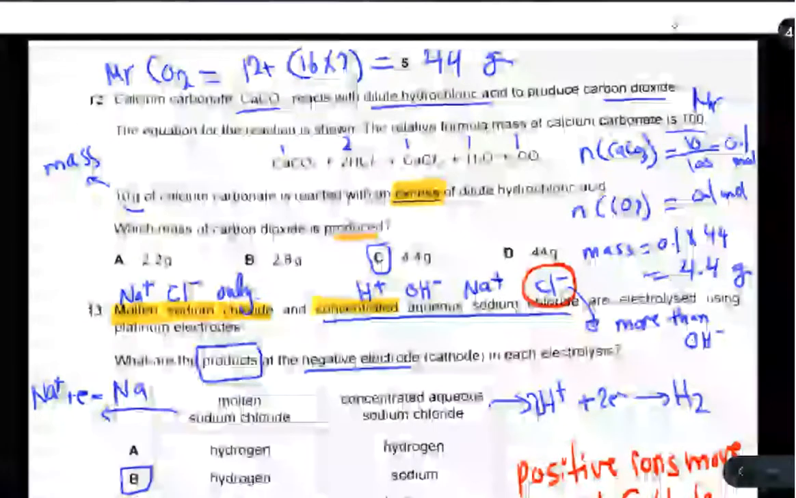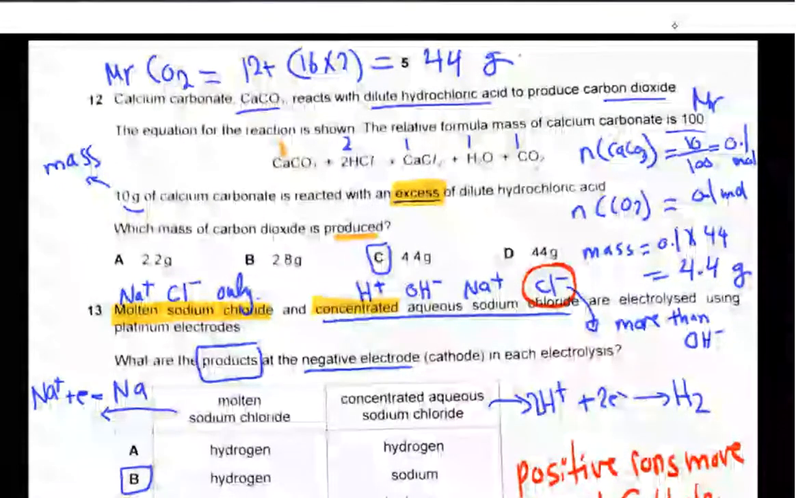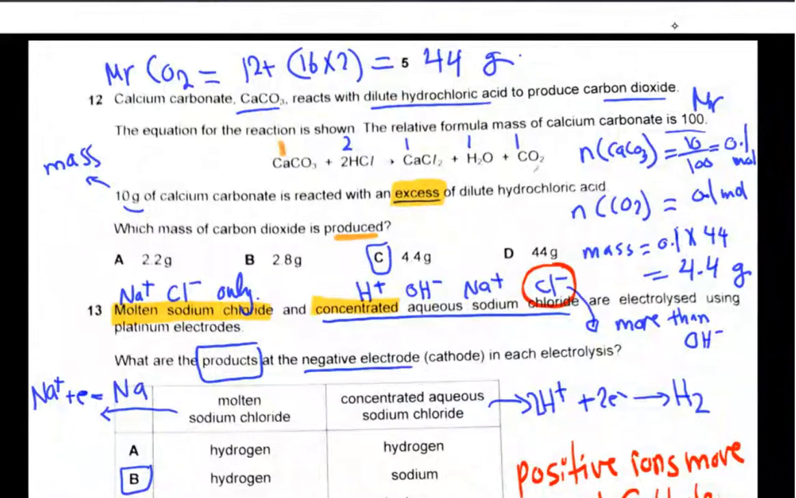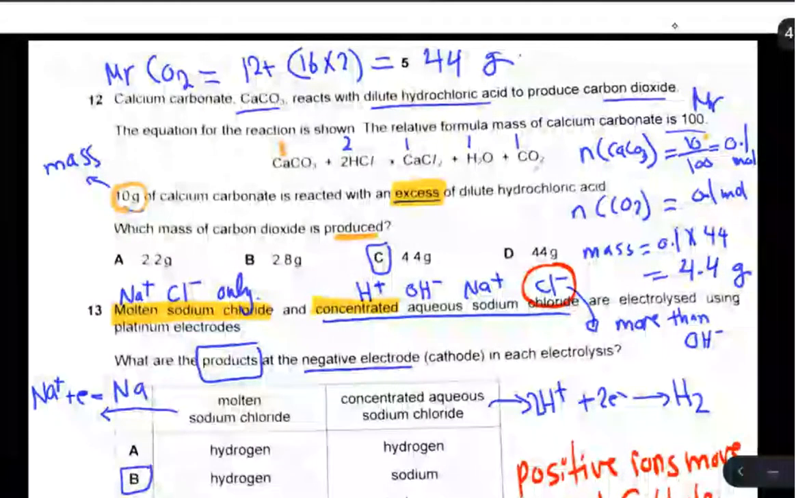First of all, in a mole question, write the molar ratio first from the equation. So 1 calcium carbonate to 2 HCl to 1 calcium chloride to 1 water and 1 carbon dioxide. What mass of carbon dioxide? We don't have any information about carbon dioxide, but you can obtain the moles of calcium carbonate, because we already have the mass and Mr of calcium carbonate. So the number of moles is mass over Mr, which is 10 over 100, so it will be 0.1 mole.